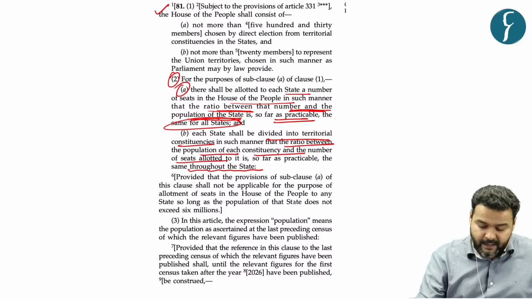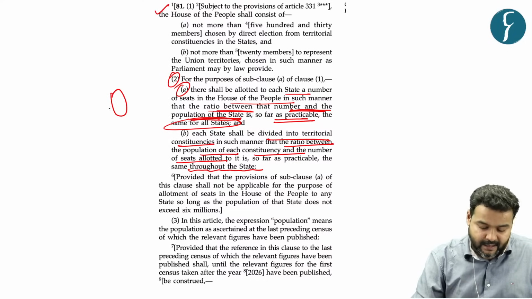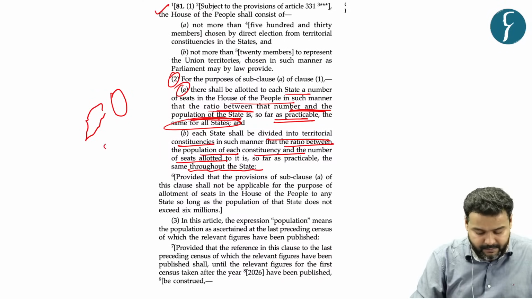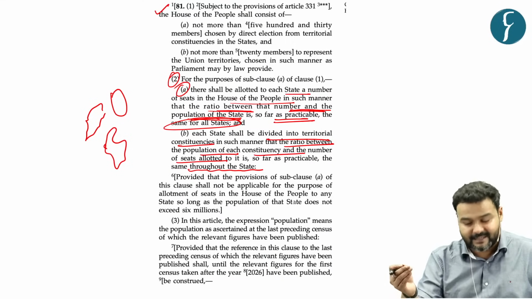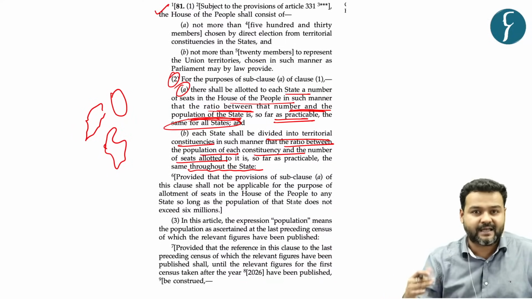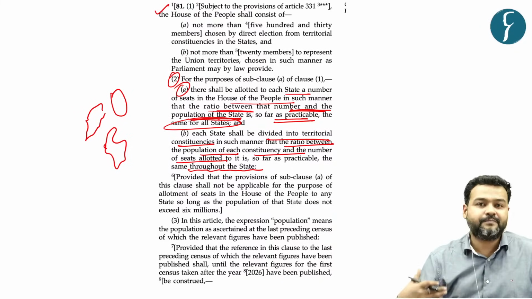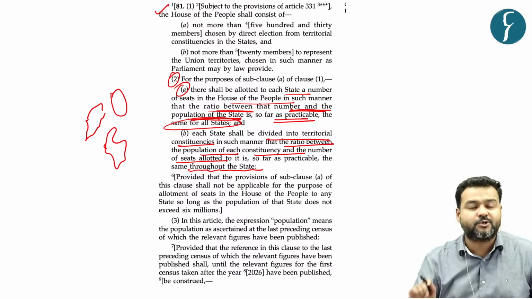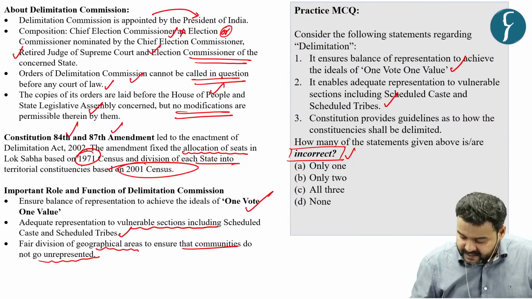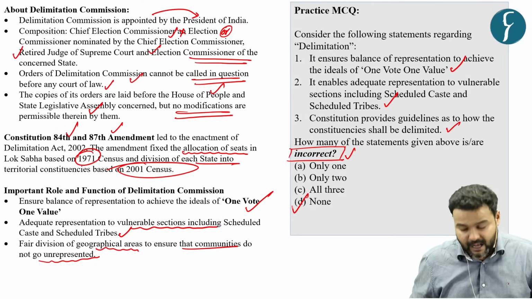So no matter in what manner you want to delimit the area, it can be a circle, it can be anything, but the basic principle should remain the same: that ratio of population and seats should be the same across the state, and when you compare different states, that ratio should remain the same. So this is also a correct statement. So none, that is D, would be your answer.